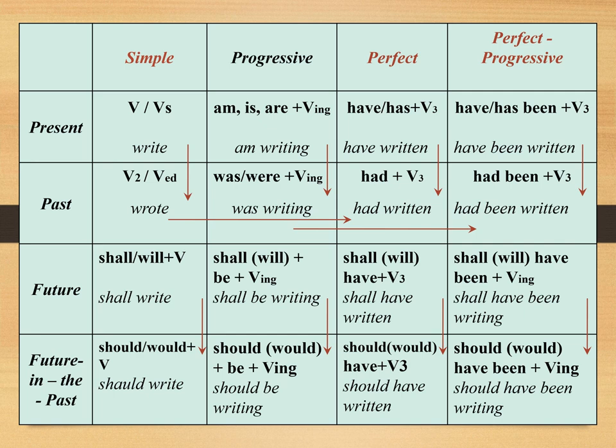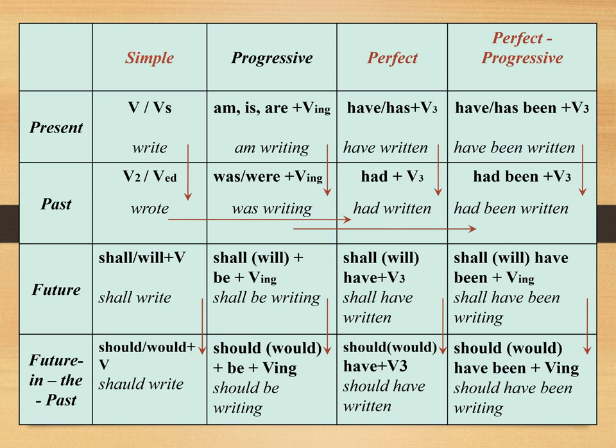From future simple shall write to future in the past should write. From future progressive shall be writing to future in the past progressive should be writing or would be writing.